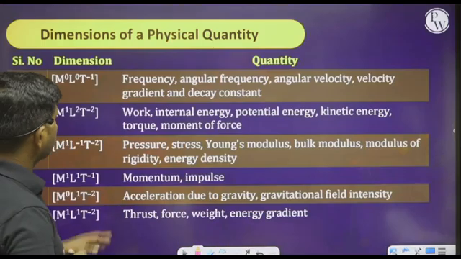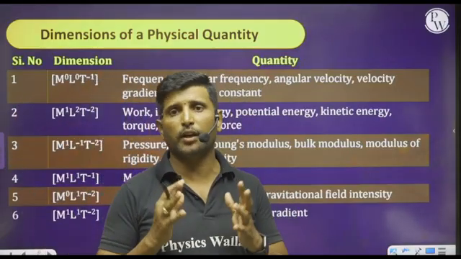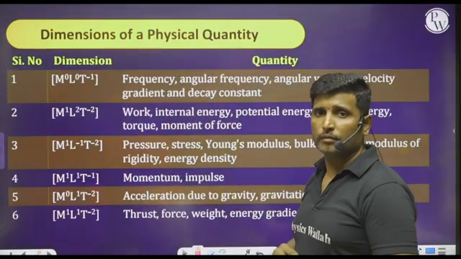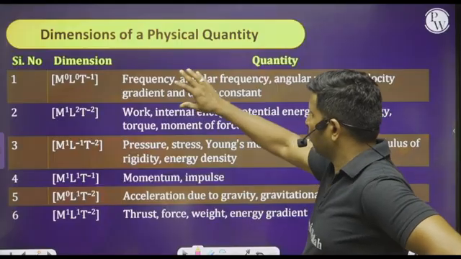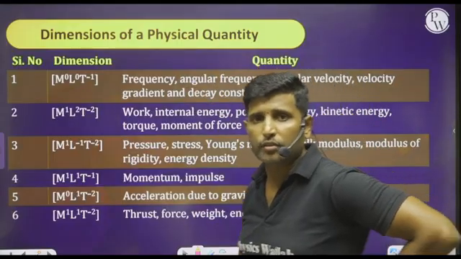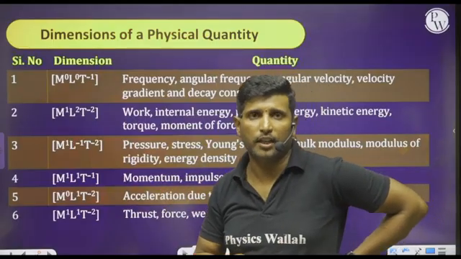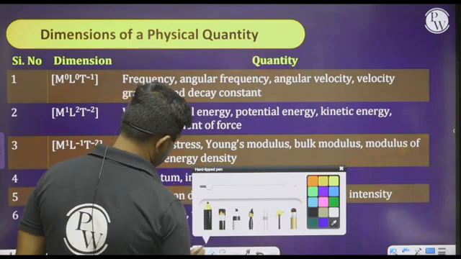Okay, and here I have given a tabular column which plays a very important role. So in this table there are quantities which are having the same dimensional formula. For example, please have a look here.